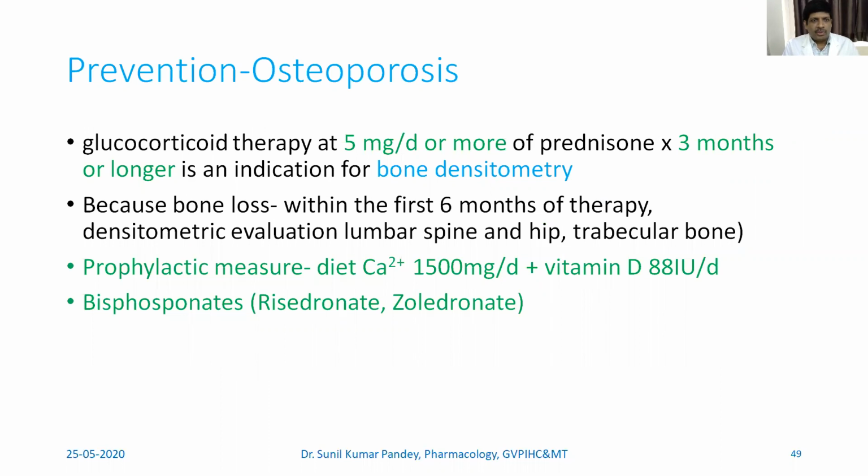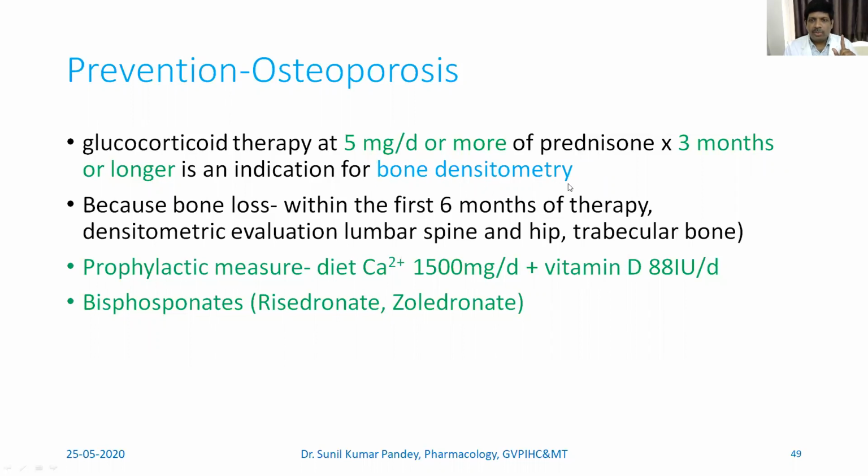So how to prevent osteoporosis? When glucocorticoid therapy is given at a dose of 5 mg per day for more than 3 months, let's say prednisone, if given at this dose for more than 3 months, then there is an indication of bone densitometry.